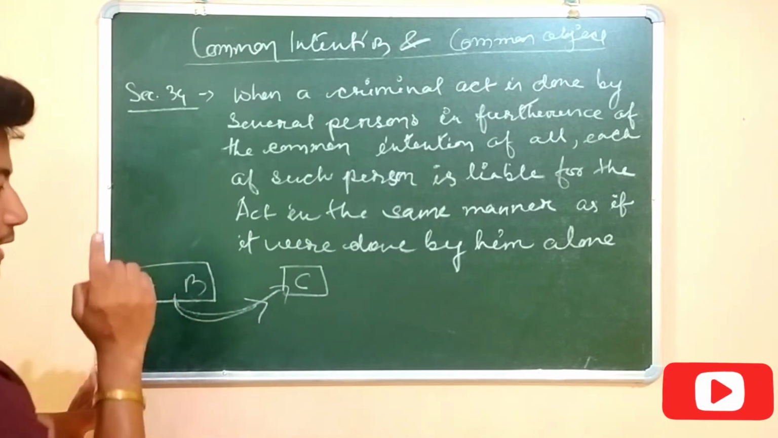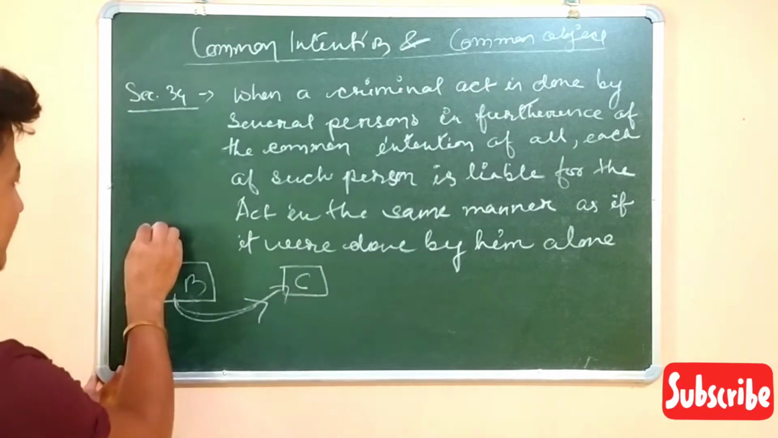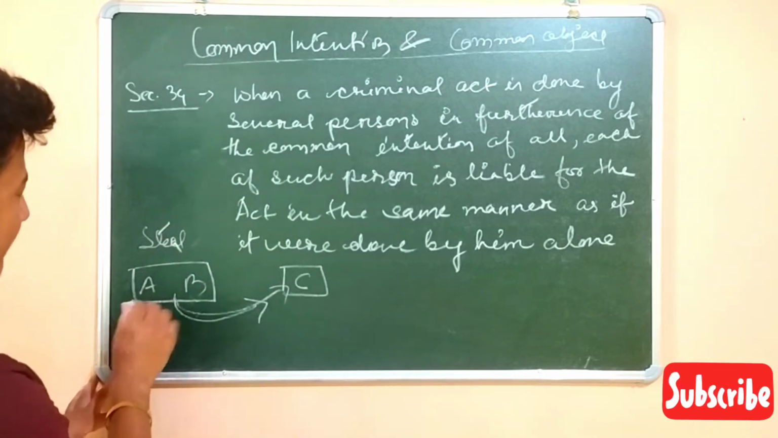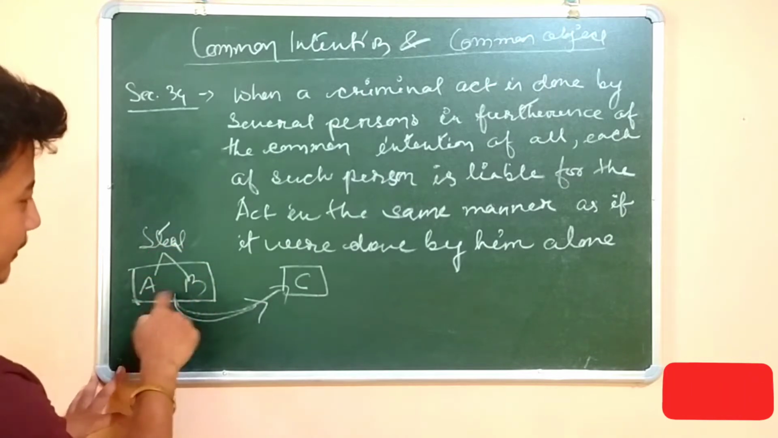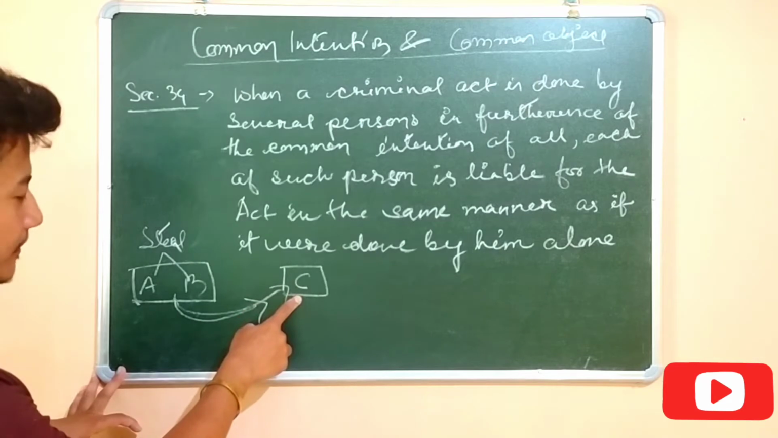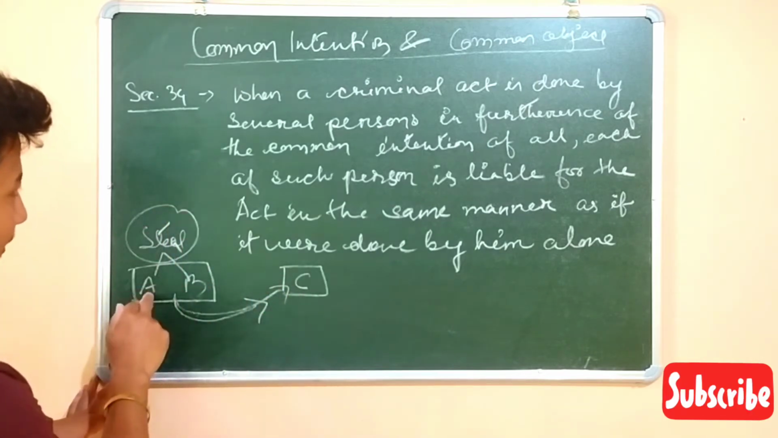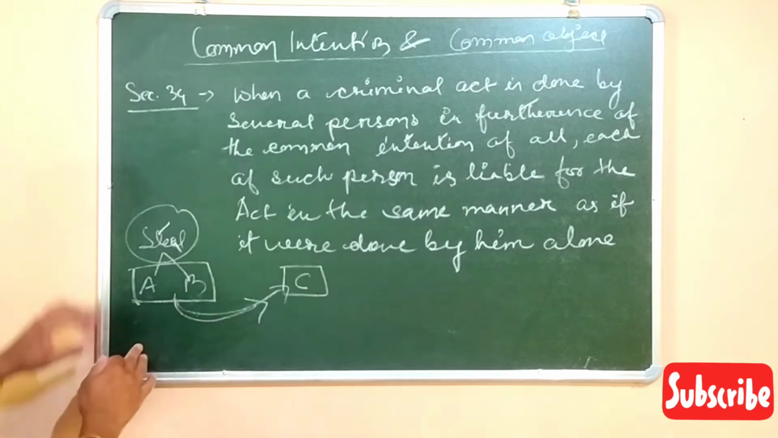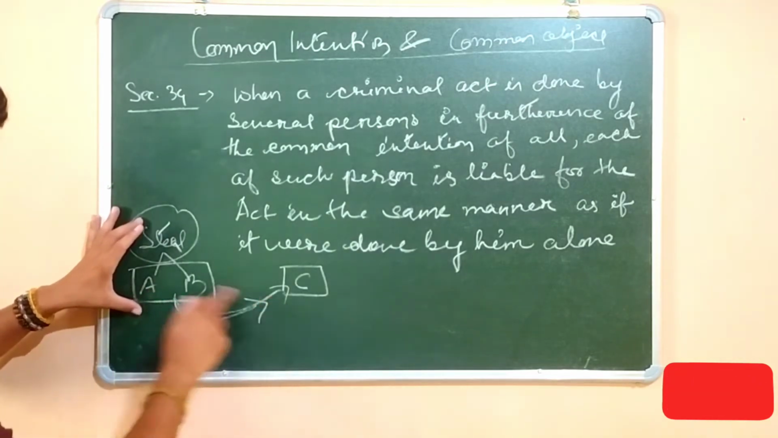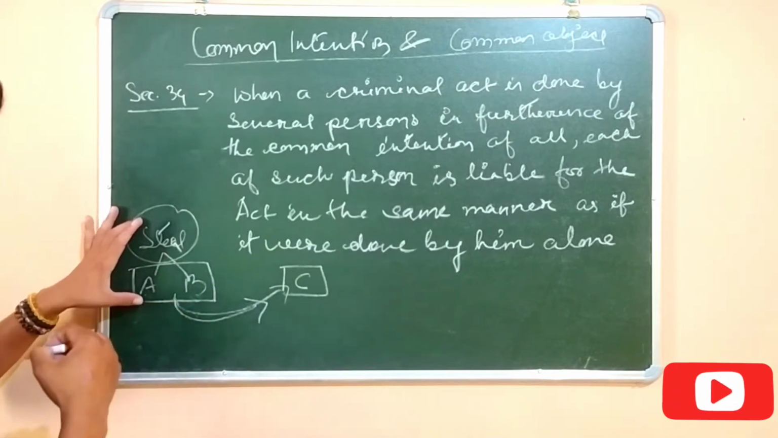We have discussed mens rea in our previous class. So here the mens rea is to steal. Both of them have premeditated that they will commit the theft, they will steal the property of C. Since they have already planned and plotted, they have the common intention. So now the liability, if they were caught, A and B will be jointly liable.